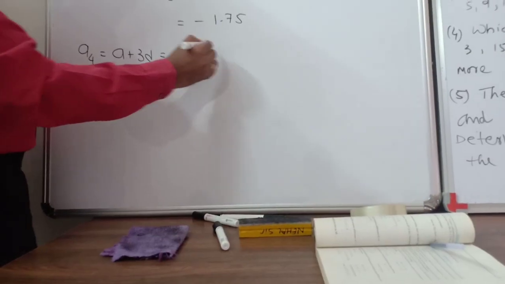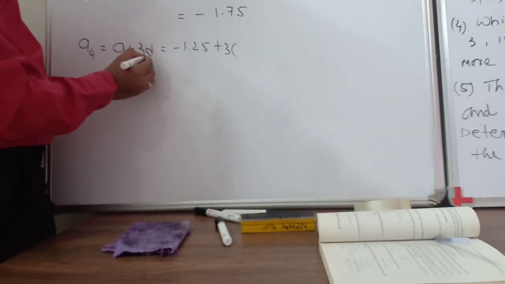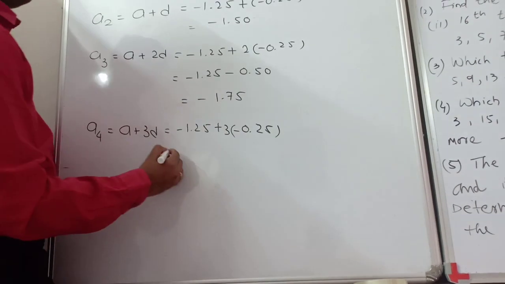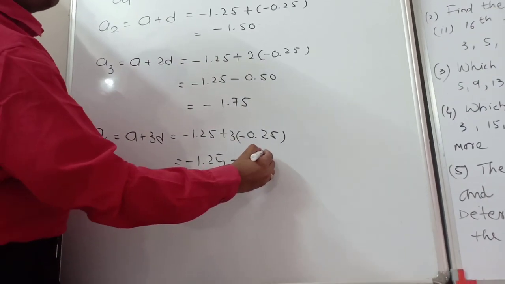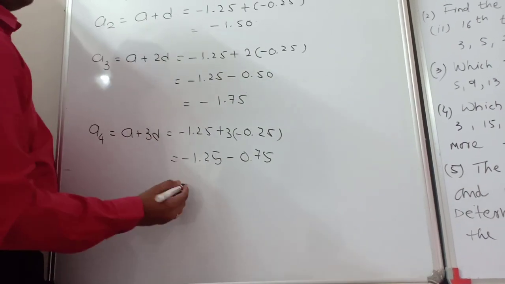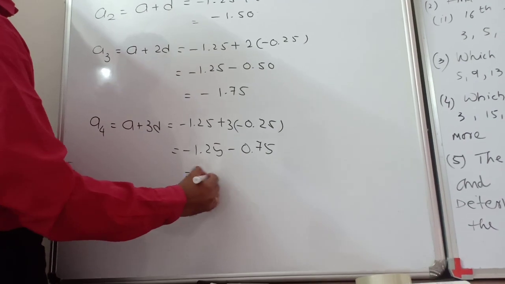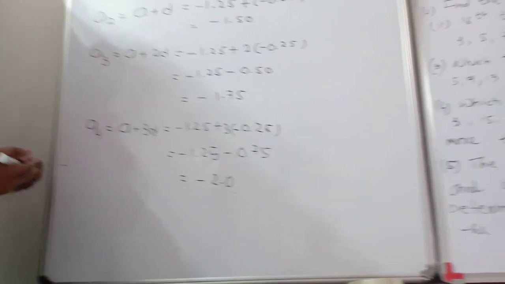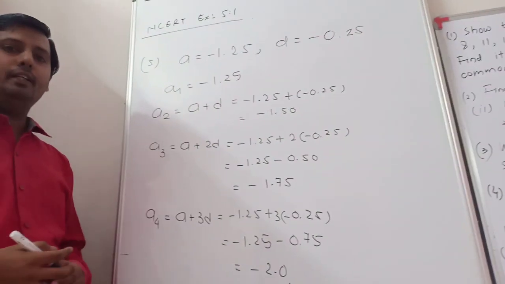Minus 1.25 is the first term plus 3 times the difference minus 0.25. So minus 1.25 and minus 0.75. 1.25 and 0.75, that means 2. So minus 2.0. Clear? So we got all 4 terms, a1, a2, a3 and a4. Understand? Clear?